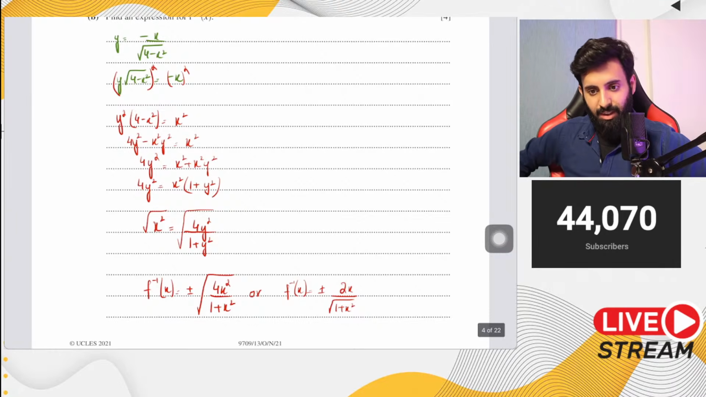Okay, we go with the minus sign. That's correct. Sohaila, good job. Why is that? Why do we go with the minus sign? Why not with the plus sign?